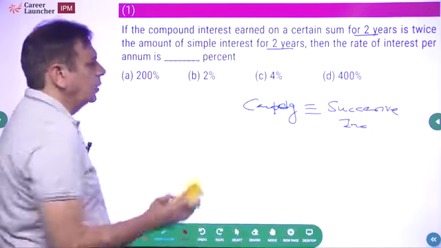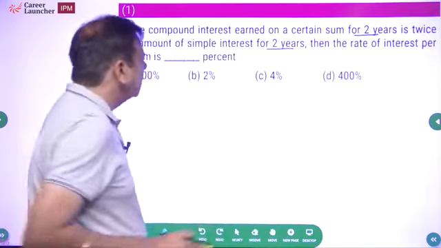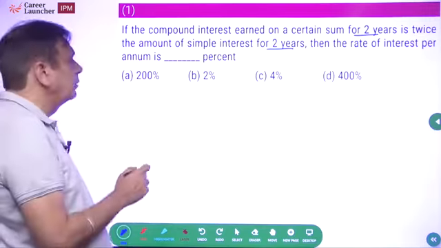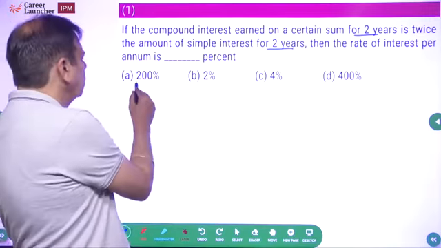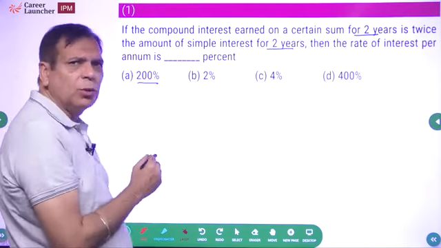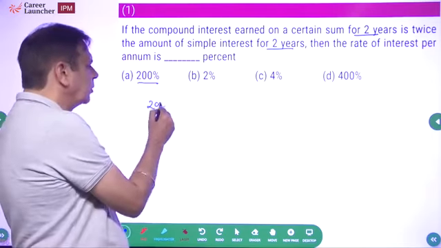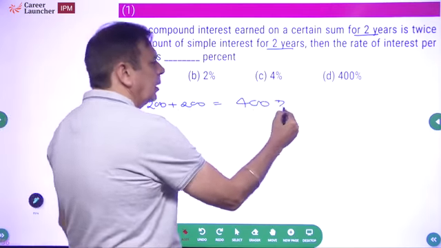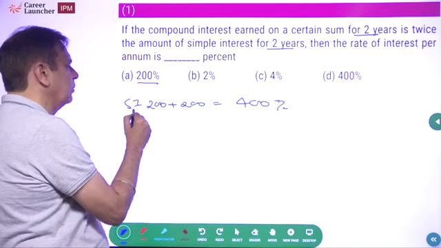So instead of doing anything else, you can straight away check the choices. Always check a choice which is in the middle of the range. Which is the middle of the range choice? 200. Now, if it is simple interest for 2 years, what will you get? 200% in the first year, 200% in the second year. You will get 400% in the case of simple interest.